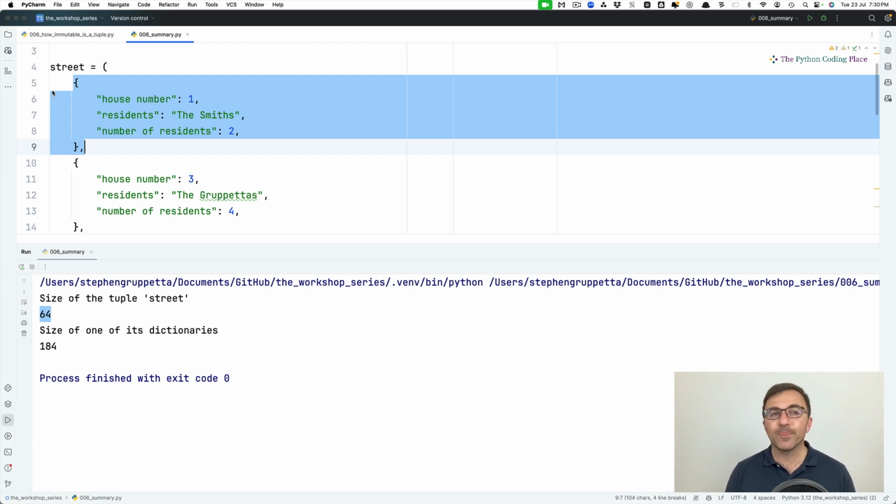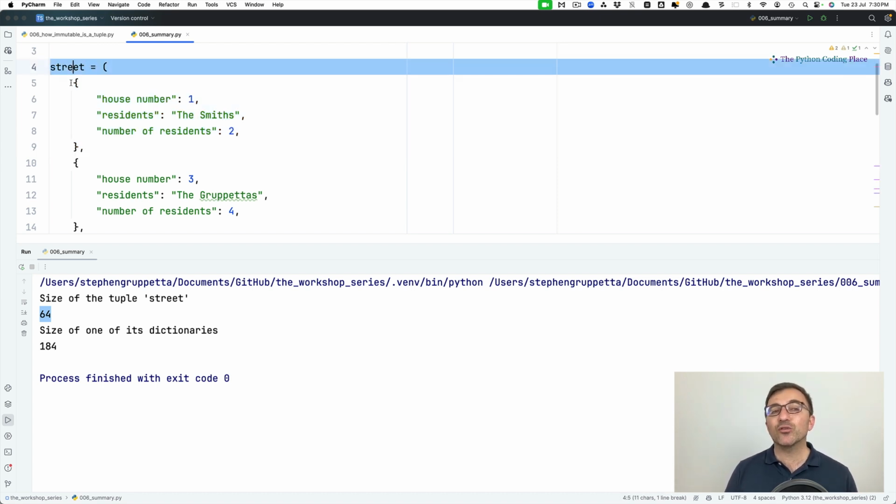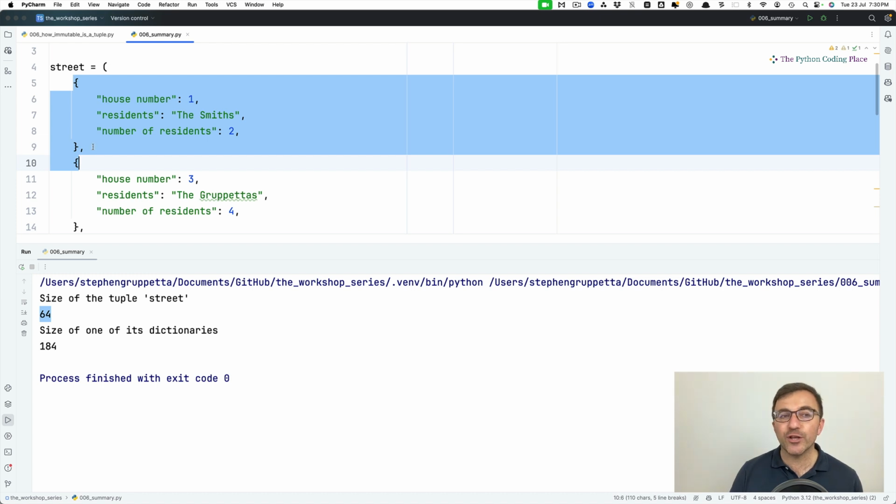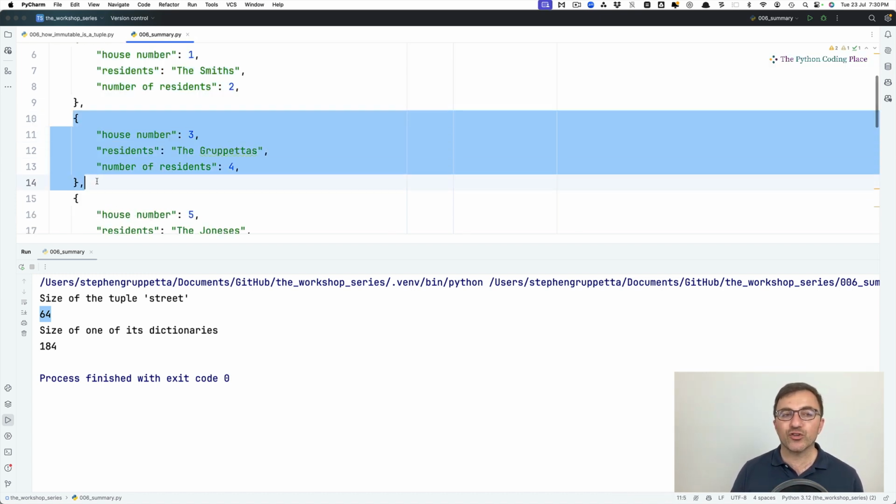Same thing is happening here. The tuple street does not need to contain the house. It doesn't need to contain the dictionary. It contains a reference to where that object is. And the same applies for this dictionary. We create a new dictionary, but it's not inside the tuple. This dictionary exists somewhere else, and a reference to it exists in the tuple. That's why the tuple only has 64 bytes, even though each dictionary is 184 bytes, because the dictionaries are not stored within the tuple. The tuple is only storing references to those objects.